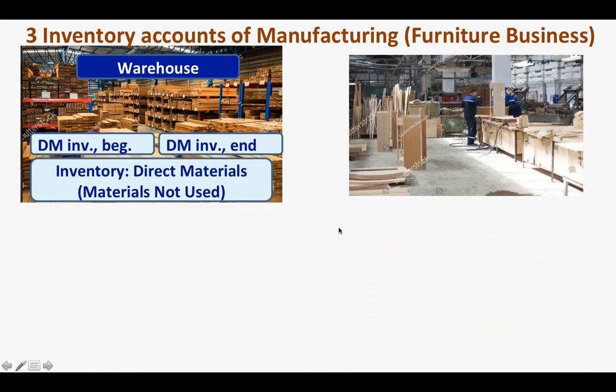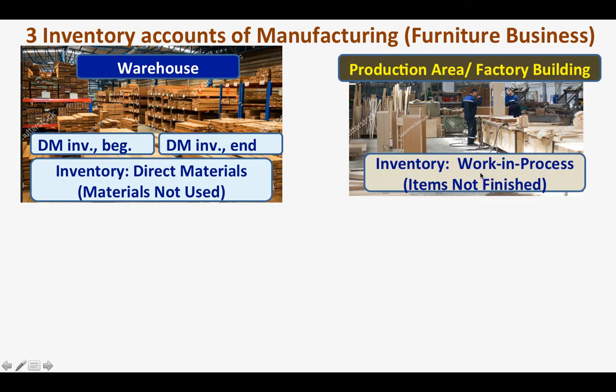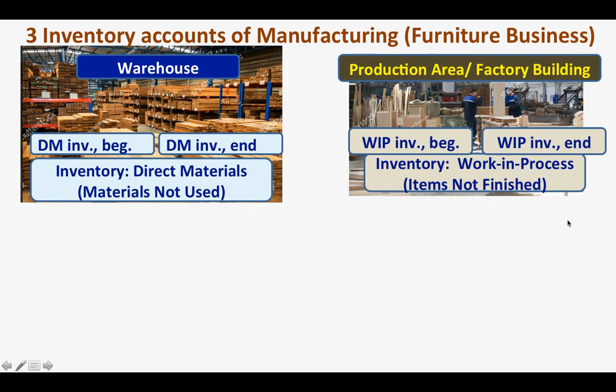And we also have another na inventory natin is production area. Ito yung production area dito, pinaprocess yung goods. So magkakaroon din tayo ng inventory dito. Yung inventory dito is what you call work in process. Ito yung mga items na hindi natapos. Okay? We will have work in process inventory beginning. Ito yung hindi natapos from last year. Natatapusin natin for this year. And for this year naman, meron din tayong mga hindi natapos. And that will be your work in process inventory end.